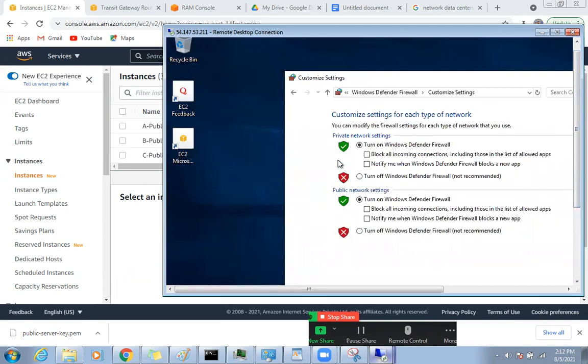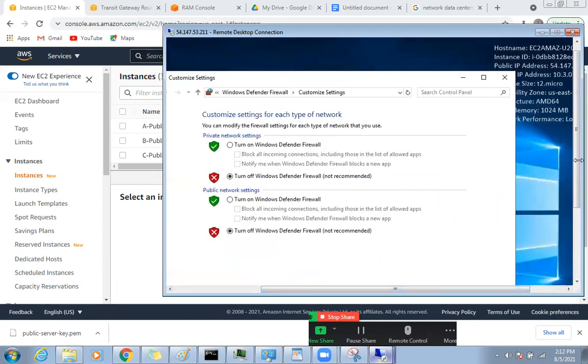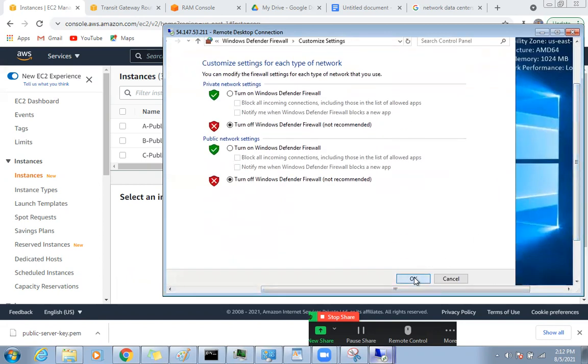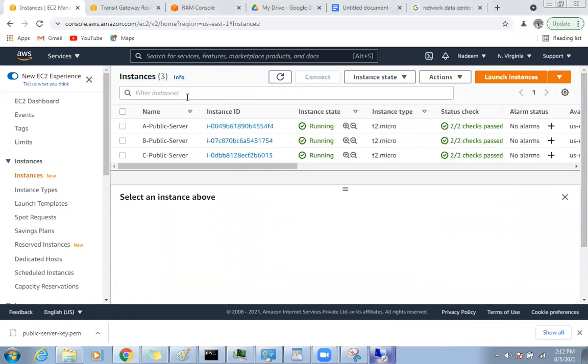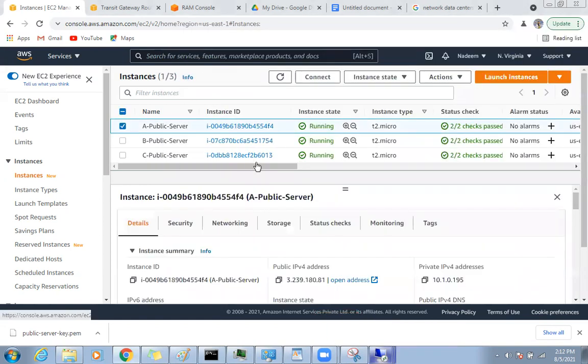Defender done. Done. So all the firewalls got cleared. Now what we need to do, we need to pick the private IP addresses of each server so that I can collect them.